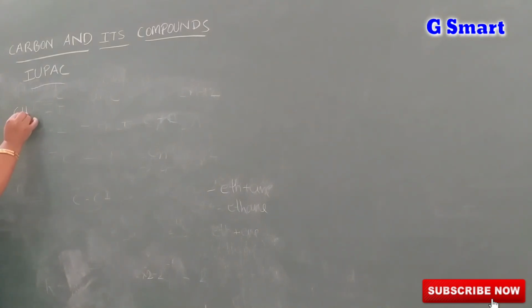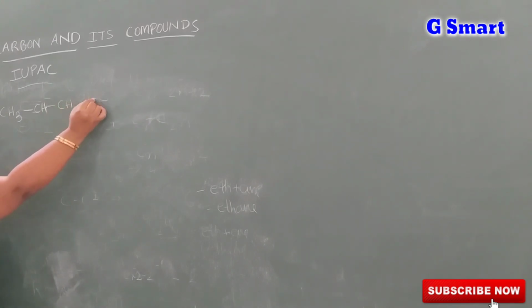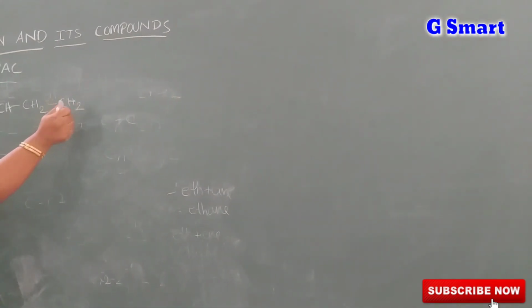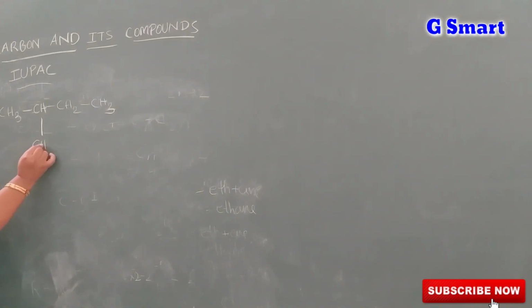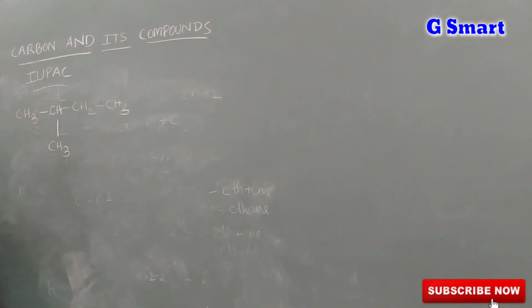Okay, first take the example CH3, CH, CH2, CH3. Here for CH there is one more CH3 added. For this type of compound, how will we give the name?